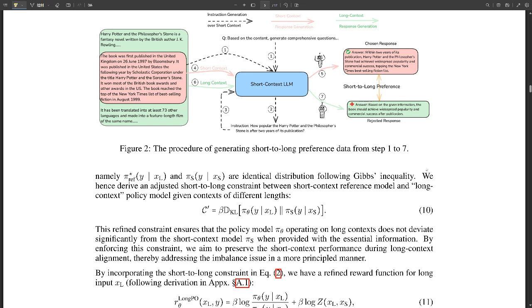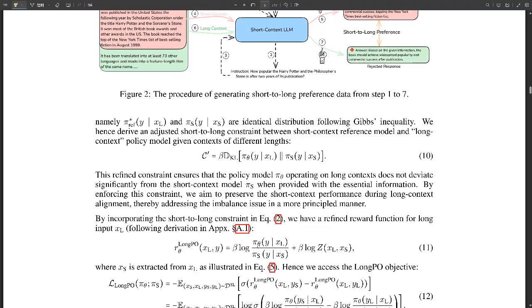But the thing is, SFT doesn't really care about the difference between short and long context. It just tries to match the answers no matter how much text there is. Right. That makes sense. It's like trying to study the same way for a pop quiz and a final exam. Doesn't always work, right? Exactly.